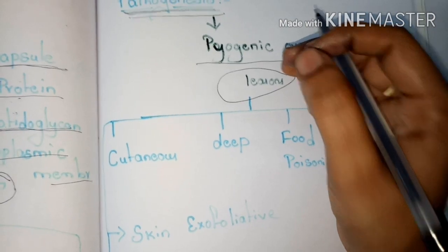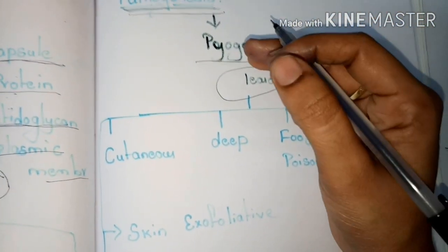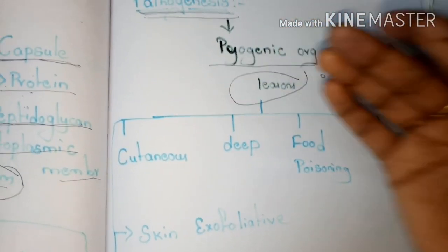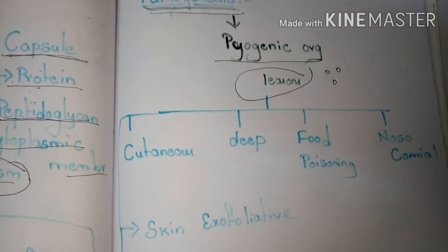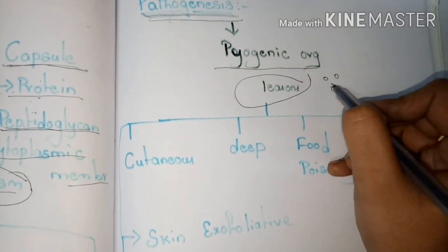Actually, the coagulase enzyme enhances the virulence of the Staphylococcus aureus by inhibiting phagocytosis, and it forms a wall of fibrin clot around these lesions.